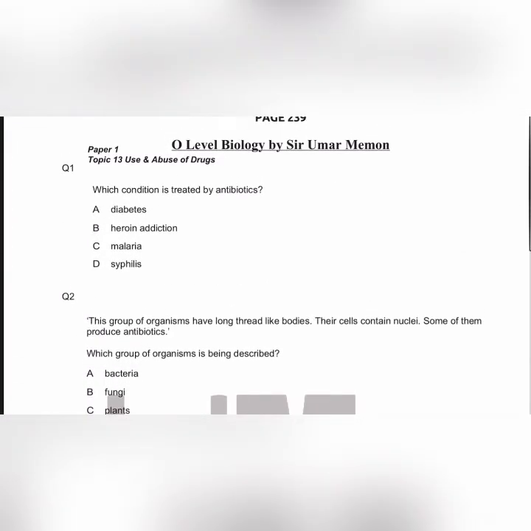with the first MCQ, which states: which condition is treated by antibiotics? You should know that antibiotics are the drugs which kill bacteria or which treat bacterial infections. Option A states diabetes. What is diabetes? Diabetes is a disease which is either caused by insulin deficiency or it is caused by decreased response of the target organs to insulin, that is known as the insulin resistance. Diabetes is not caused by any bacteria, so diabetes cannot be treated by antibiotic.